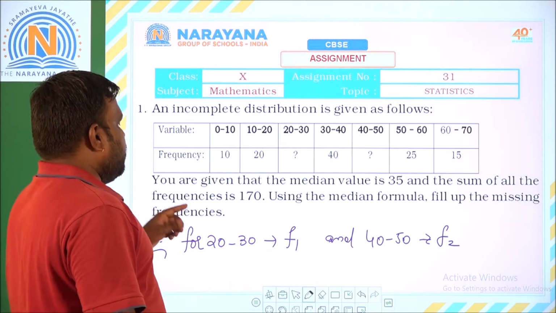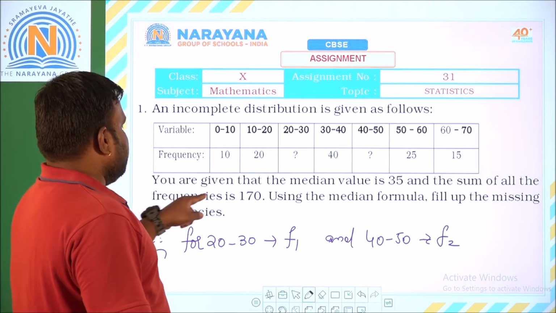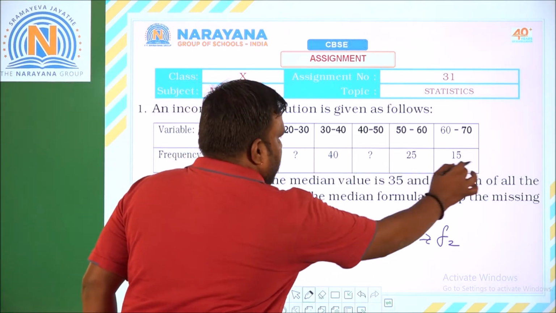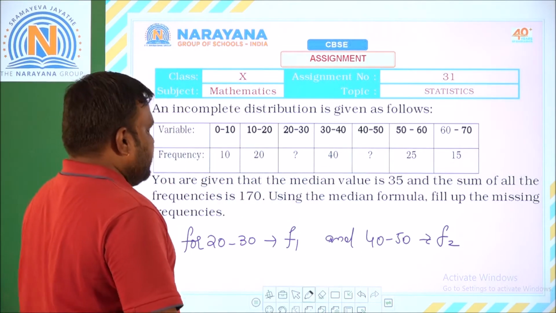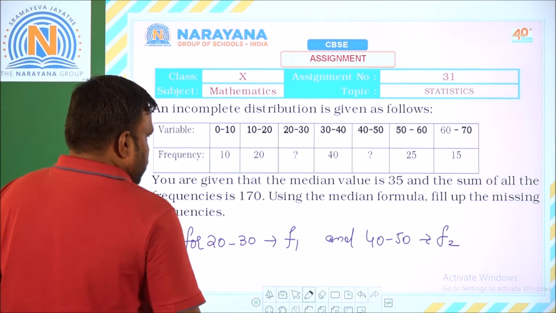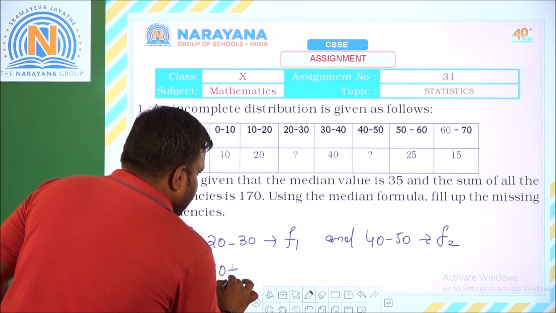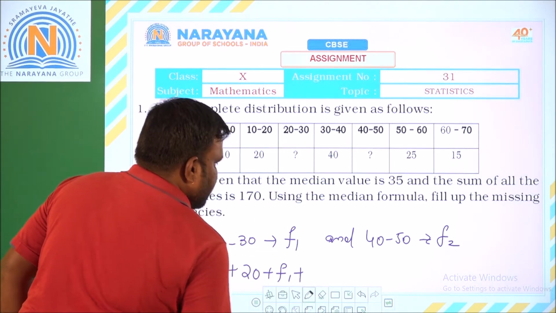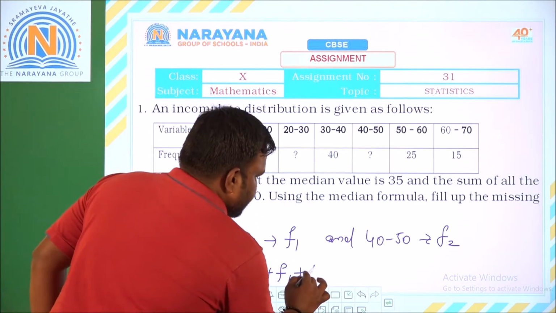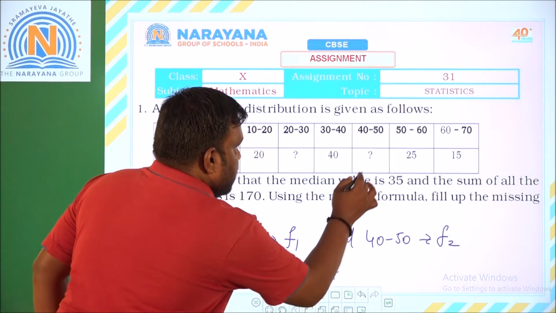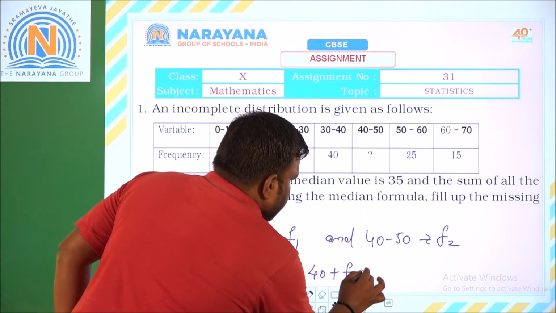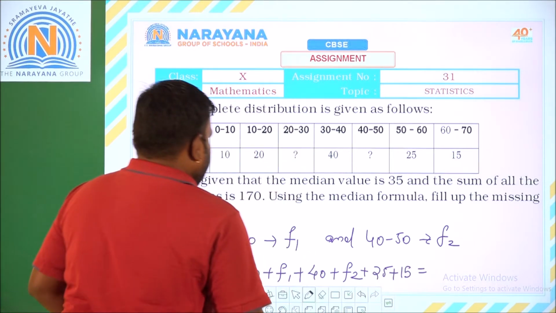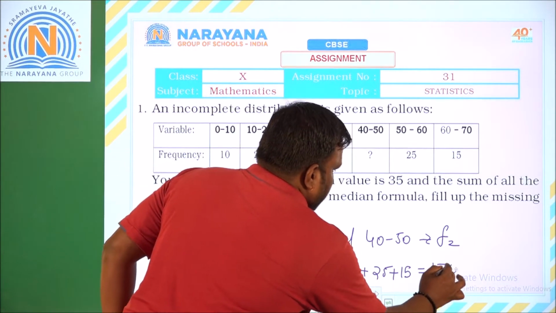Now the sum of all the frequencies is given as 170. That means when you add all the frequencies, you will get 170. So 10 plus 20 plus F1 plus 40 plus F2 plus 25 plus 15 is equal to 170.